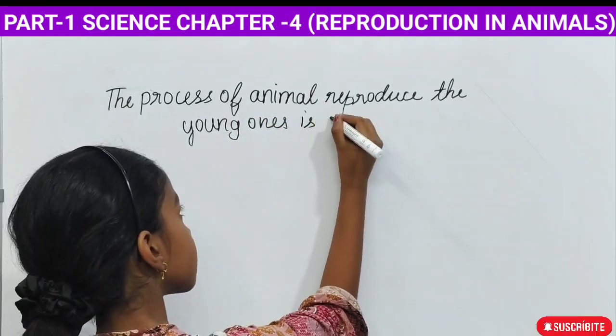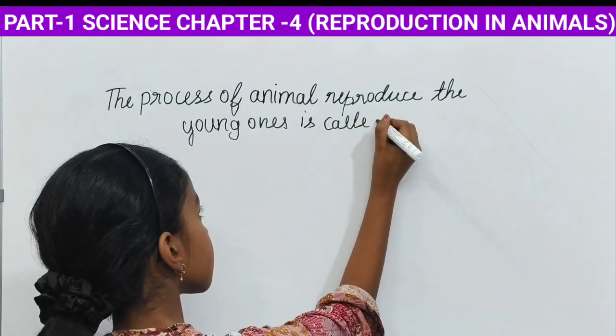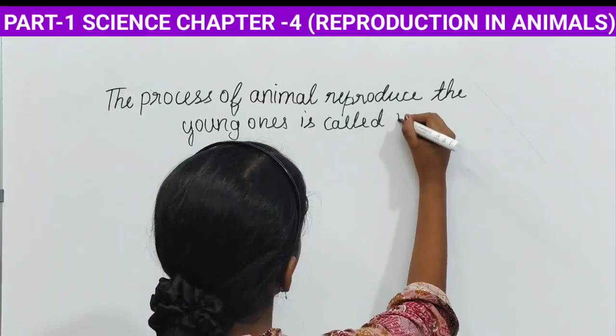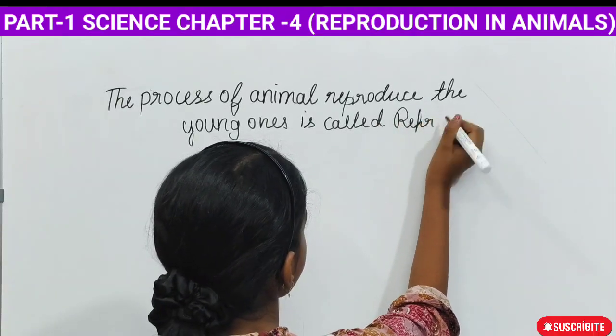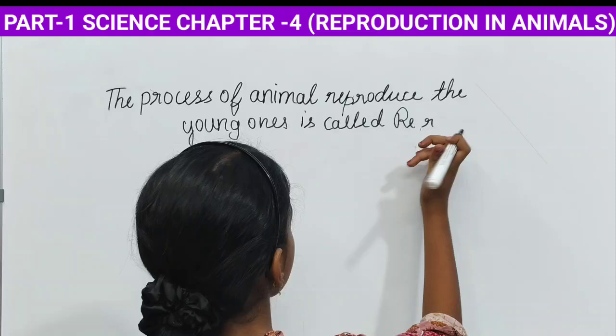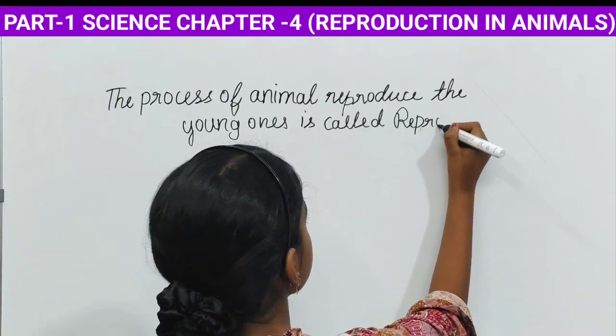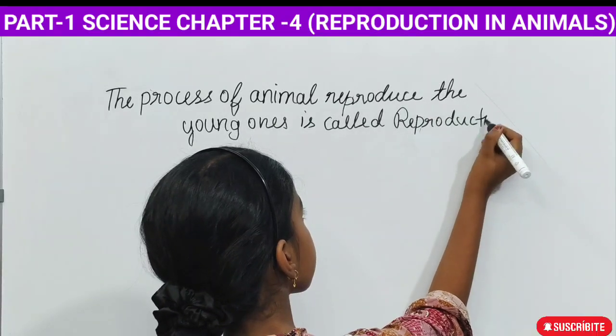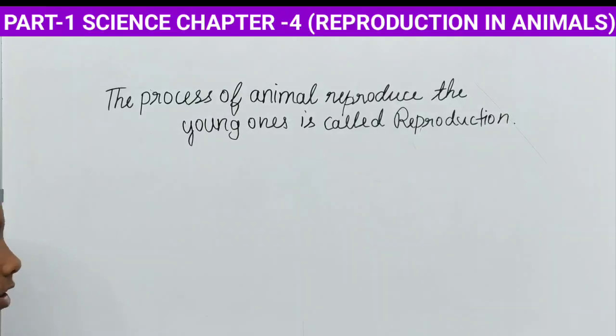It is called reproduction. So what is reproduction here? The process of animals reproducing the young ones is called reproduction.